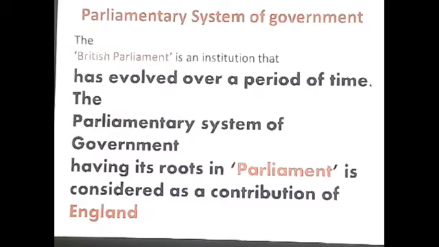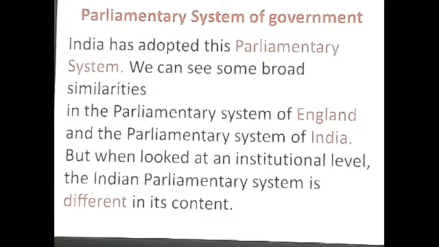The British Parliament is an institution that has evolved over a period of time. Many changes have taken place in the British Parliament and its rules, but the parliamentary system of government, having its roots in Parliament, is considered a contribution of England. We can say the democratic form of government and the parliamentary form of government are gifted to the world by England. India has adopted this parliamentary system. In our country, there is a parliamentary form of government. We can see some broad similarities between the parliamentary system of England and that of India.